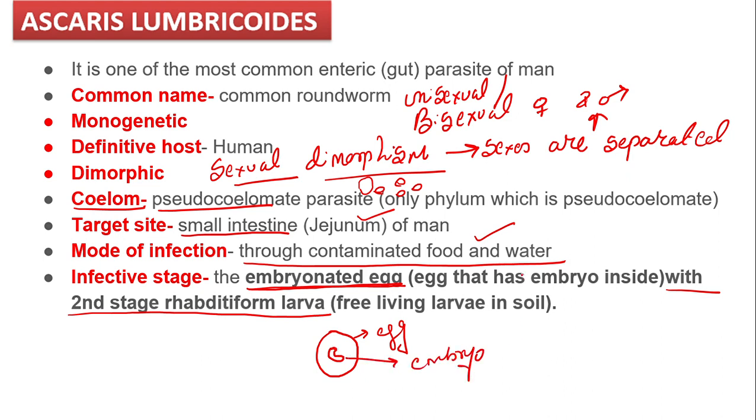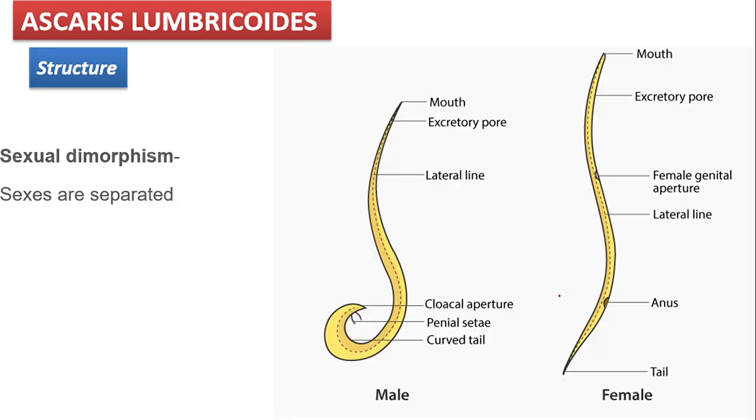Baby is present. See class, sperm and egg fertilize to form a zygote. Now this zygote undergoes development to produce an embryo. ठीक है, तो इसको हम embryo बोलते हैं. Further development of the zygote, we call it an embryo. So inside the egg development takes place, और वो development किस में हो रही है? Embryo में हो रही है. तो इसके लिए हम क्या बोलते हैं? Embryonated egg. कौन सा stage is infective? It is the second stage rhabditiform larva. It is basically the free living larva in the soil.